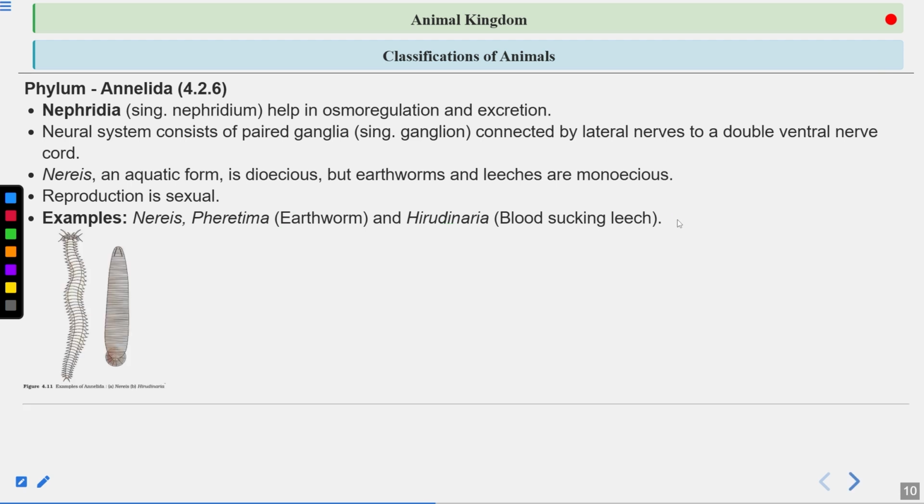This is the image showing you the annelids. These are examples of annelids. The first one is Nereis, which is aquatic, and the second one is Hirudinaria, which is the leech. It is a blood-sucking leech.